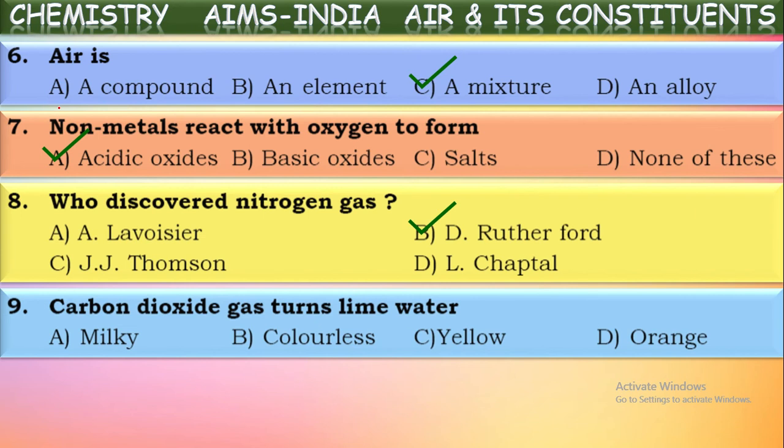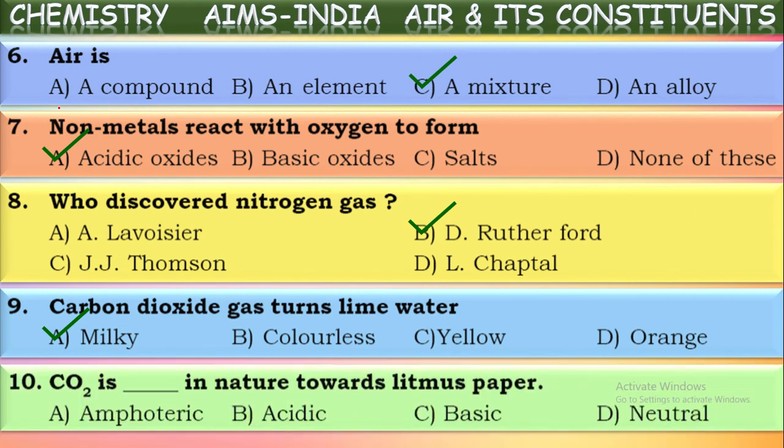So we can say lime water turns milky in the presence of carbon dioxide. That milky layer is because of the formation of calcium carbonate, which is an insoluble solid substance. Okay, now we can say carbon dioxide turns lime water milky. Got it? What is the reason for the formation of that milky layer? That is because of the formation of calcium carbonate.